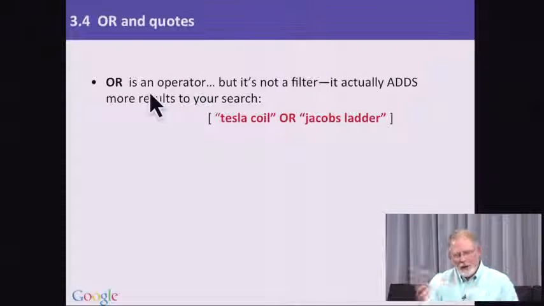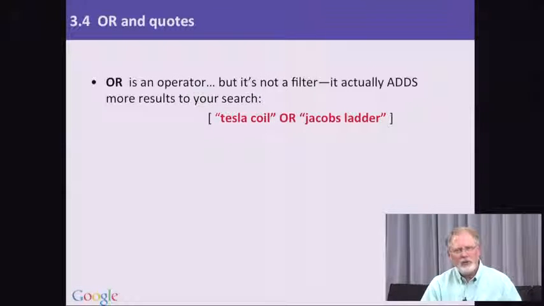Now, one of the things to know about double quotes is that it allows you to search for a phrase. The other operator I mentioned, OR, is a way of combining ideas so that you can search for these terms or different phrases as synonyms for each other. For example, if we go back to our Tesla coil example, another phrase for Tesla coil, another equivalent idea, is a Jacob's ladder. It's another device that mad scientists use to cause lightning to crawl up between two wires.